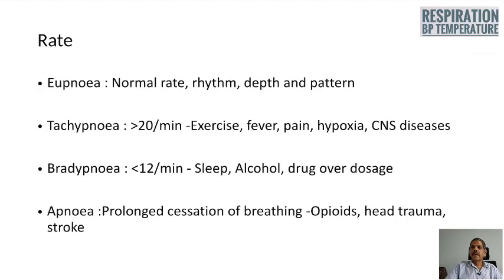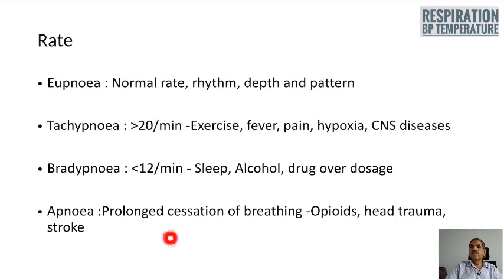Tachypnea means a rate of more than 20 per minute, which is seen in exercise, fever, pain, hypoxia and CNS diseases. Bradypnea means a rate of less than 12 per minute, which you can see physiologically during sleep, and also in alcoholic patients, drug overdosages and CNS diseases.